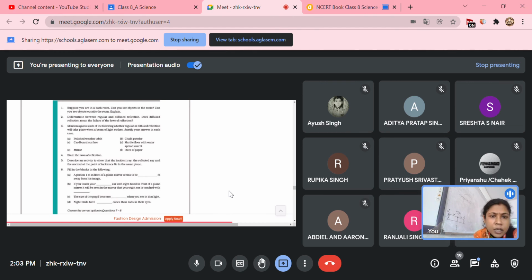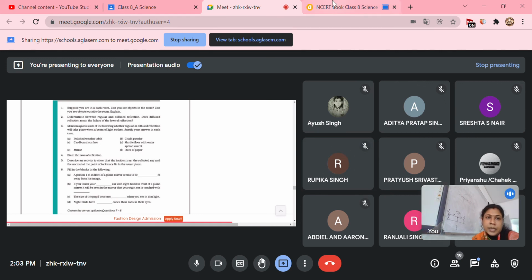For darkness, which kind of cell is important, cones or rods? Rods are important. So cones will be less, lesser than the rod cells. Because night birds mainly want to see in the night, their night visibility should be very good, so for that rod cells should be more and cone cells less. Okay, clear? Fill in the blanks clear to all of you?